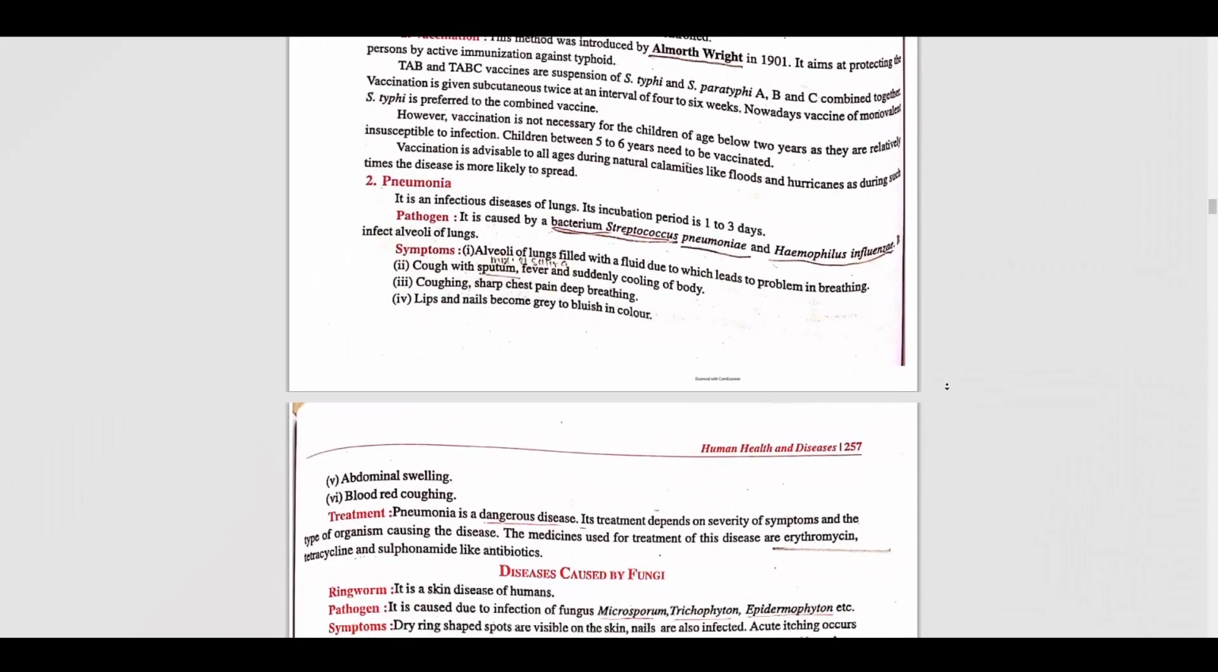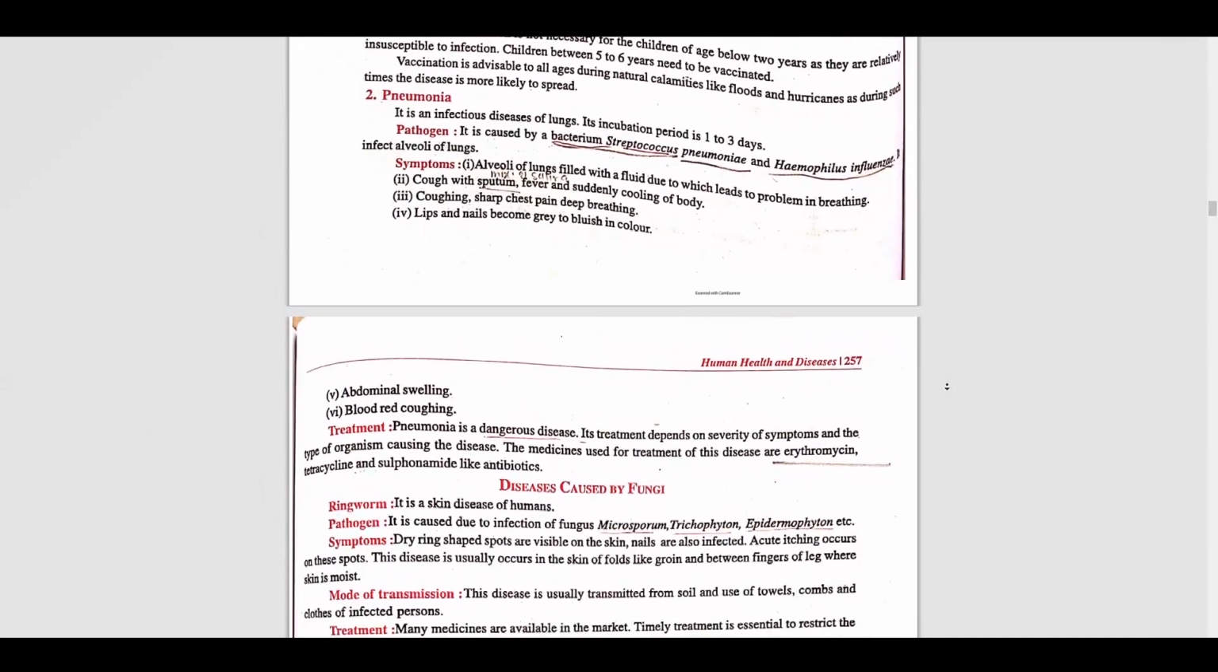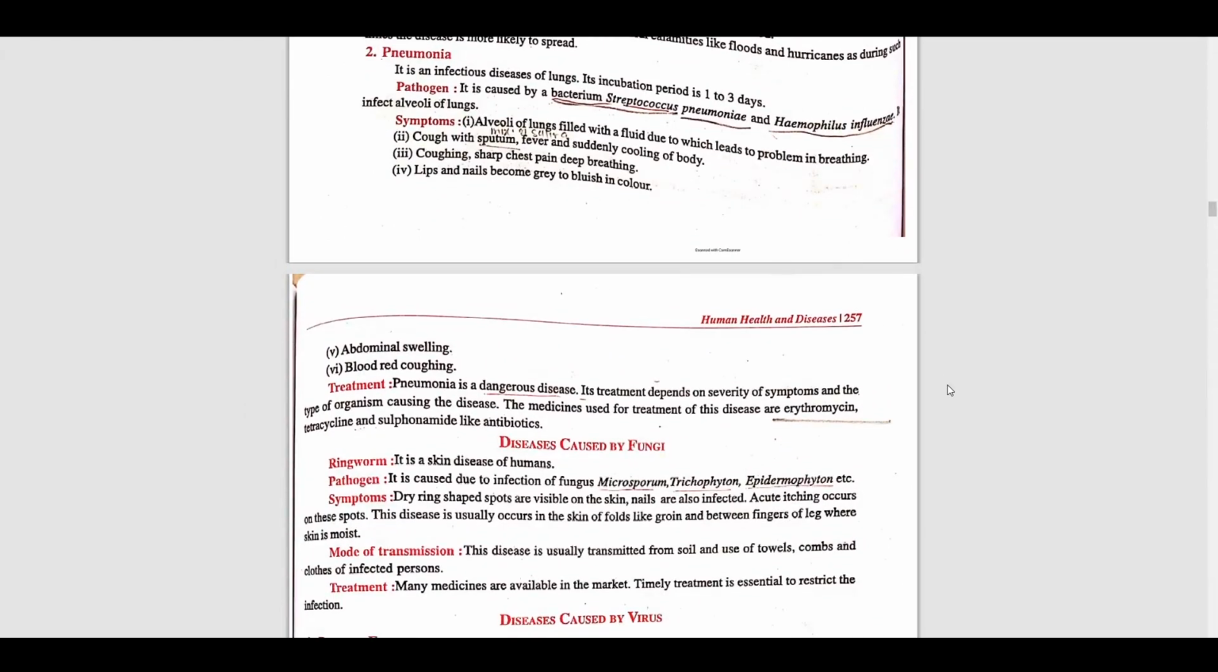Which pathogen generally plays a role? It is caused by the bacterium Streptococcus pneumoniae and Haemophilus influenzae. These are the two pathogens that play a role in pneumonia. Now the symptoms are coughing, sharp chest pain, deep pain in breathing, or in some cases your lips and nails become gray or bluish in color. So these are the general symptoms of pneumonia.